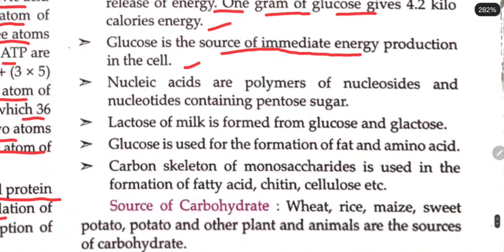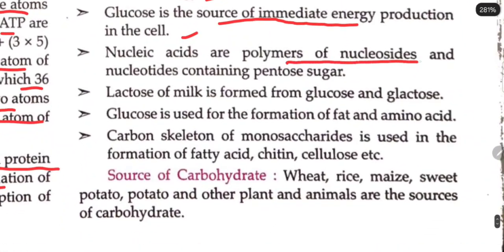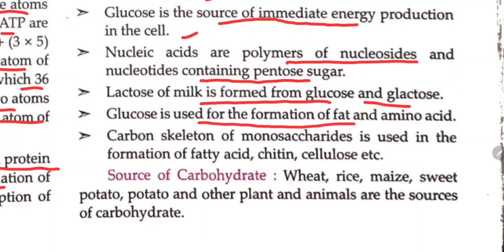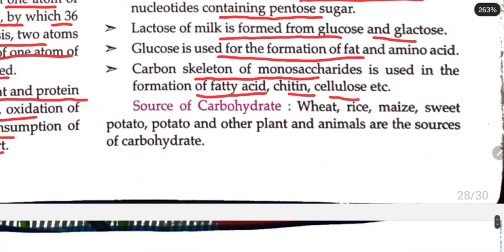Nucleic acids are the polymers of nucleosides, and nucleosides contain pentose sugar. Lactose of milk is formed from glucose and galactose. Glucose is used for the formation of fat and amino acid. The carbon skeleton of monosaccharides is used in the formation of fatty acid, chitin, cellulose, etc. Sources of carbohydrate: wheat, rice, maize, sweet potato and other plants and animals are the sources of carbohydrate.